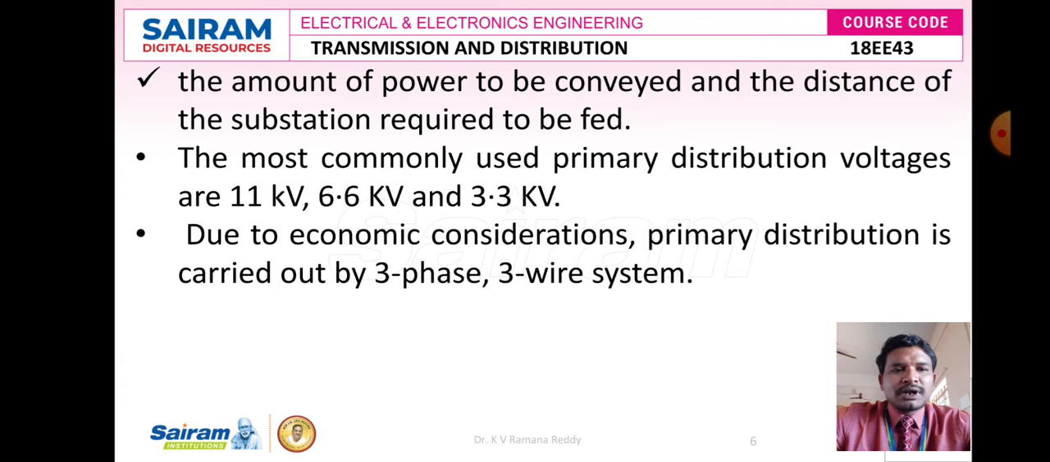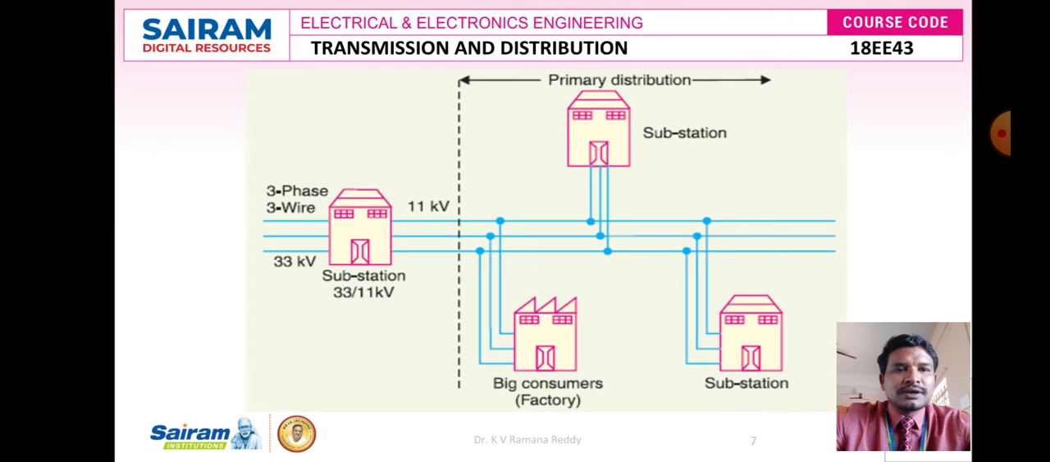Due to economic considerations, primary distribution is carried out by a three-phase, three-wire system. Anyhow, we have both three-phase, three-wire and three-phase, four-wire systems, but here, to get the economical benefits, we use the three-phase, three-wire system to transfer voltages like 11 kV, 6.6 kV and 3.3 kV. Voltages greater than 11 kV, like 33, 66, 132, 220 or 400 kV, are the incoming line voltage to the substation, in a three-phase, three-wire system.